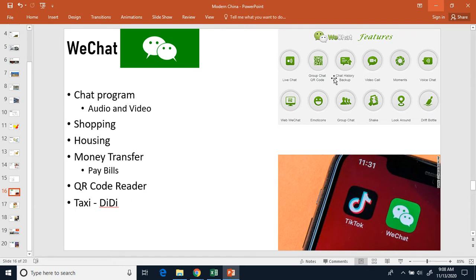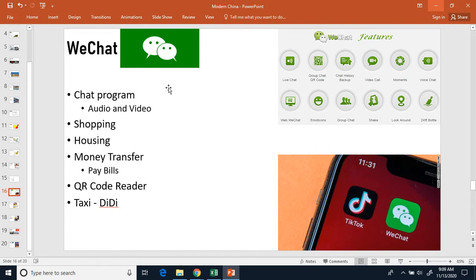You can see some of their functionality up here as well. So it kind of shows chat feature. You see QR little code there. You got video call, moments. I'm presuming that means pictures. Voice chat, web chat, emoticons. Group chat, shake. Okay, shake. What shake is, is you shake your phone, and if someone else in the world shakes their phone at the exact same moment, it pairs you together. That's what the shake feature is. Look around. That's like a map feature there. Drift bottle out. I don't know what that one is, but yeah, there's a lot of features with it and such.